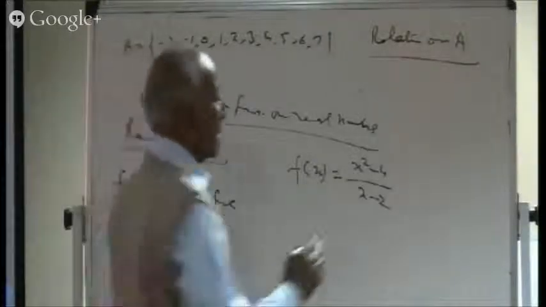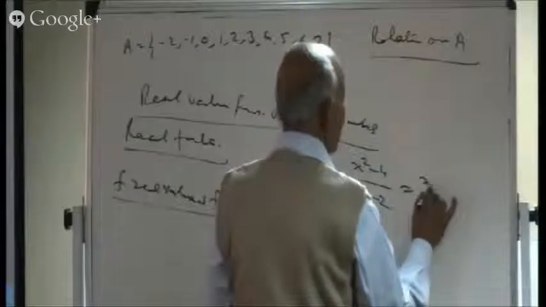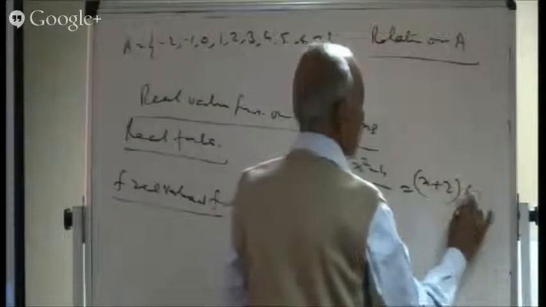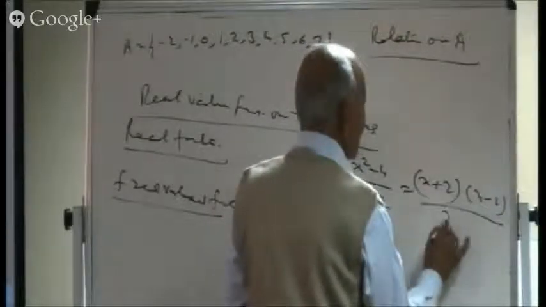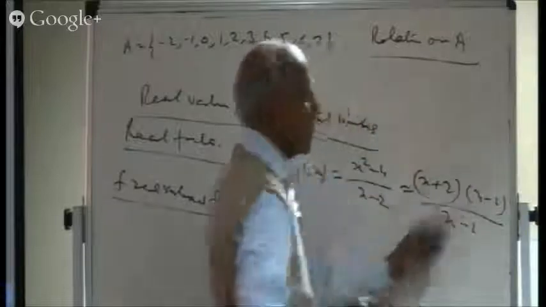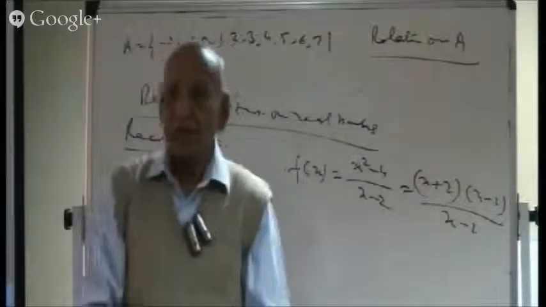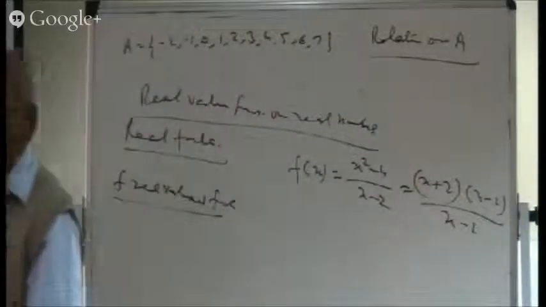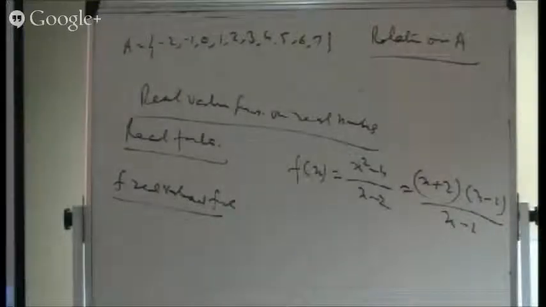That's not logical. Even if you factorize x squared minus 4 into x plus 2 times x minus 2 and cancel out the factor x minus 2, we cancel it only with a promise that x should not be equal to 2. If x is equal to 2, we are not allowed to cancel this factor, because in that case we'll be getting 0 in the denominator.